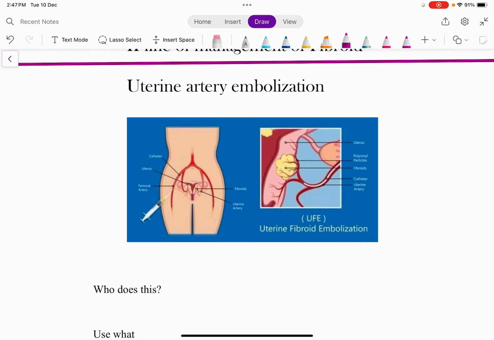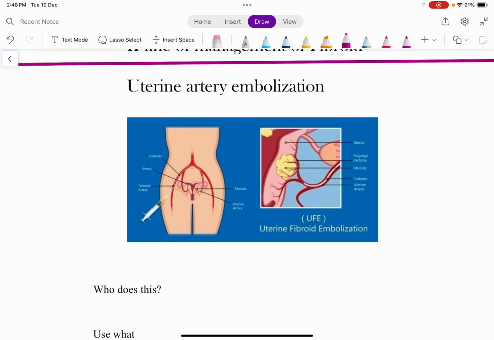So decrease in blood flow to the uterus will subsequently result in decrease in blood supply to the fibroid, and as the fibroid is going to lack the blood supply, it is going to shrink or decrease in size. In other words, it will result in necrosis of the fibroid. Okay, it is going to result in death of the fibroid. So this is the basic of this treatment. Now I'm going to discuss how you are going to do this procedure.